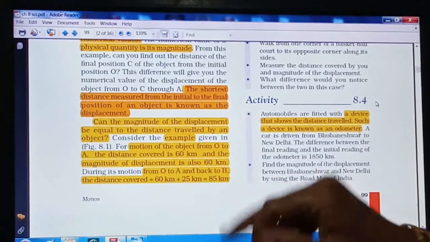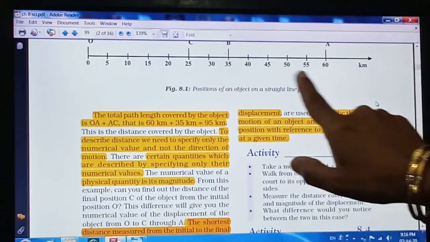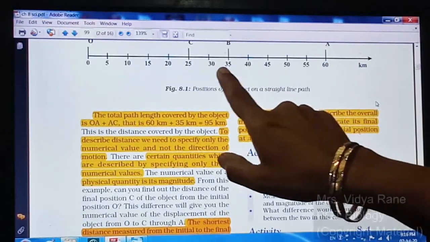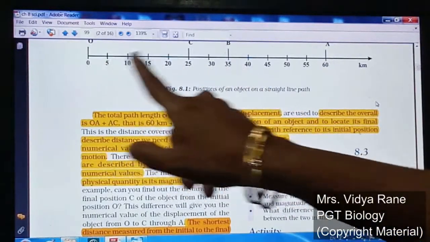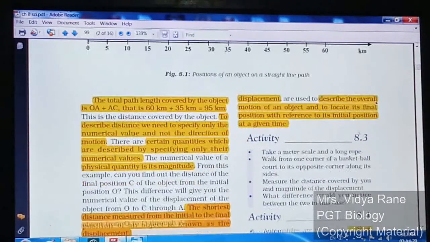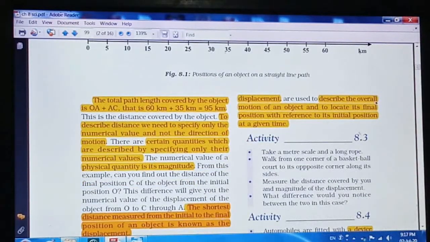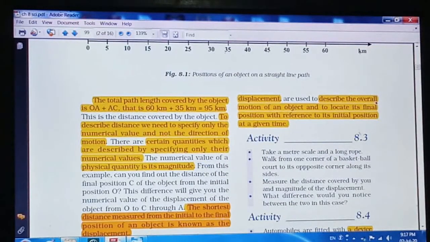So the distance covered is 85 kilometers, but the displacement will decrease, because as it comes here, the displacement will be 35 only, because you have to take the shortest distance between the two points. So in this case, displacement and distance traveled are different.